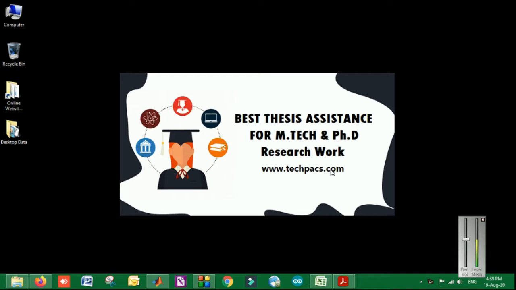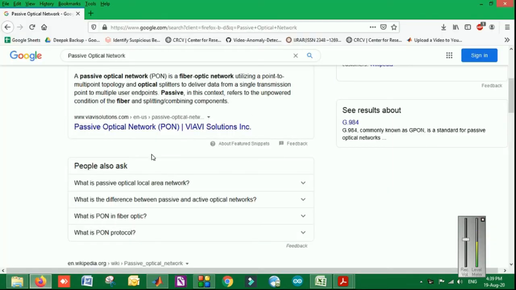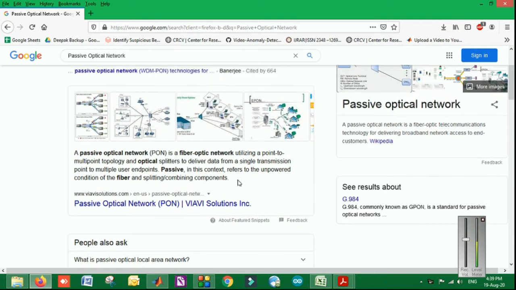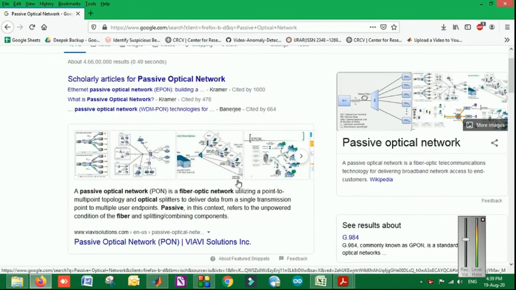Today I am here to demonstrate one of the research topics for the OFDM PON. PON is basically a passive optical network, which is a fiber optical network utilizing a point to multi-point topology. So basically the idea behind implementing this is to deliver the data from a single source to multiple user endpoints. So for this the optical networks are recommended.